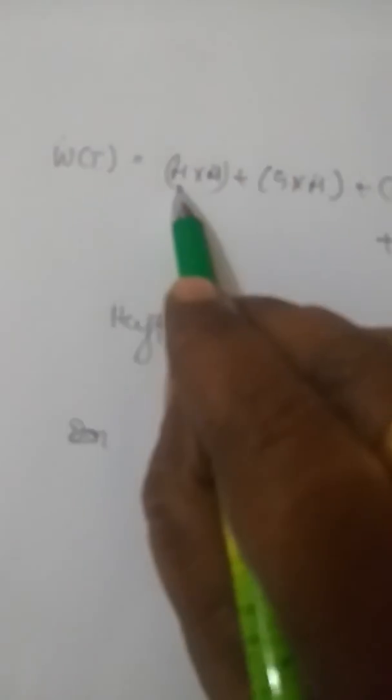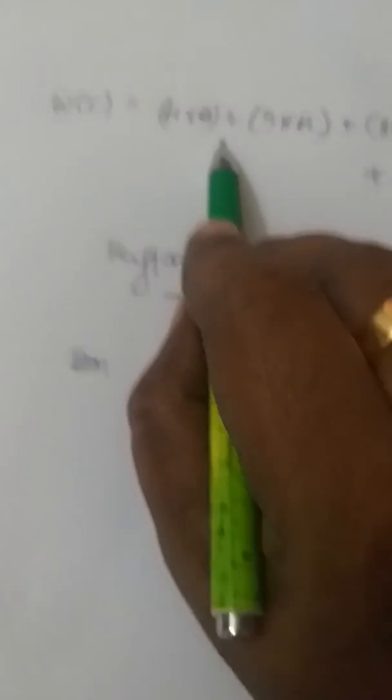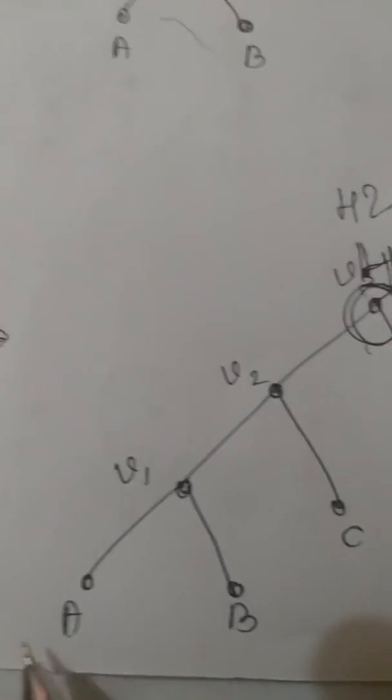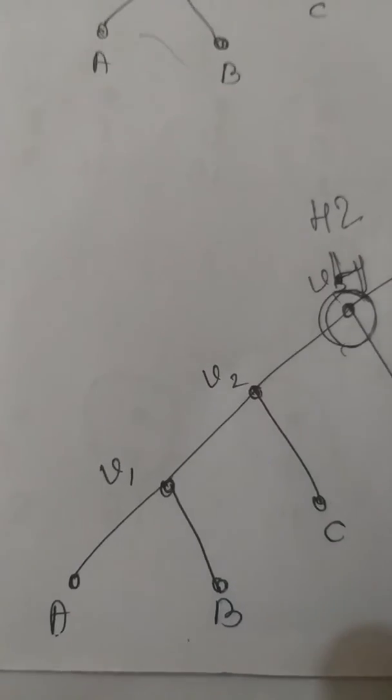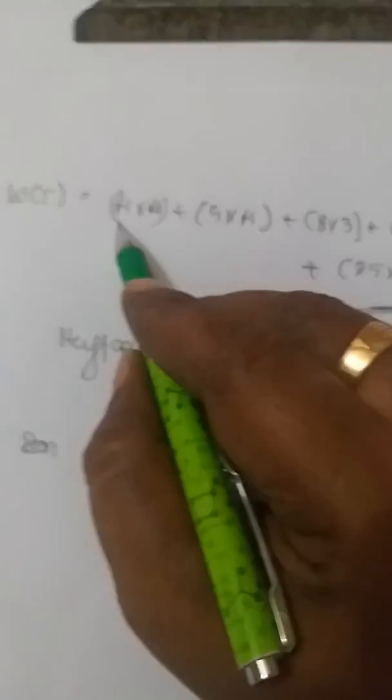So now if you want to get to know what is the weight, the optimal prefix code that they're asking, first I'll consider the weight of that one. See, I got the weight of the tree which I've taken as 4 into 4. Why? Because A, first one, is there here. So this is having height 4. See, 1, 2, 3, 4. So height of that vertex is 4 and the weight is also 4, that earlier they had given.